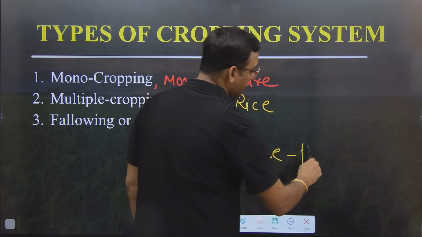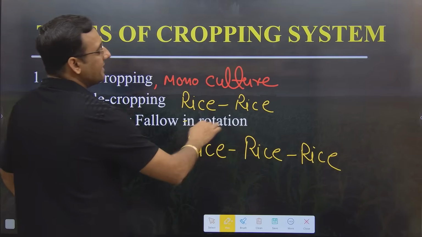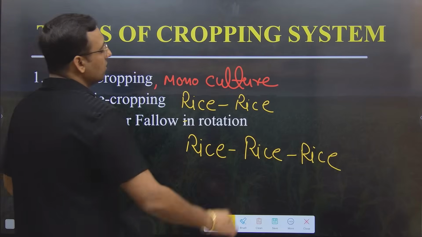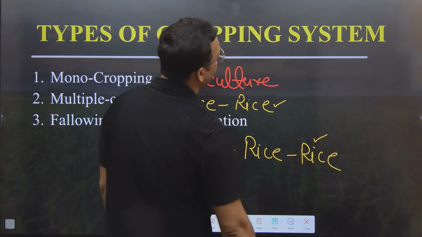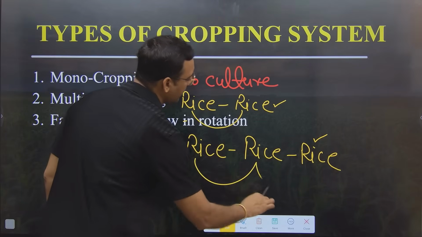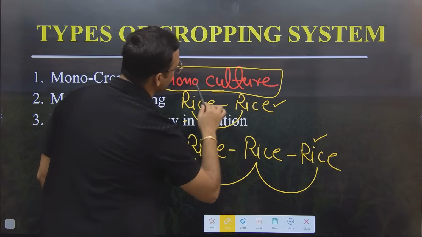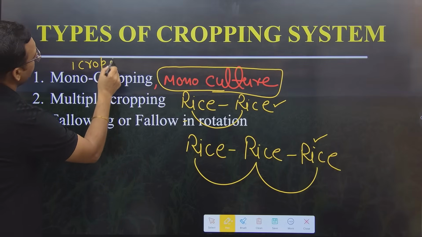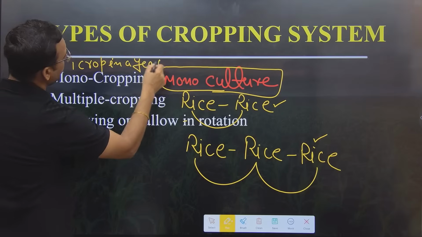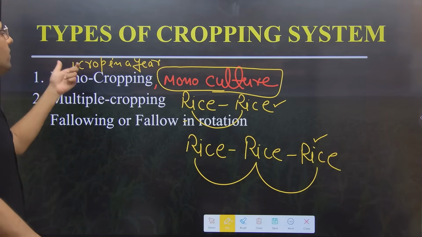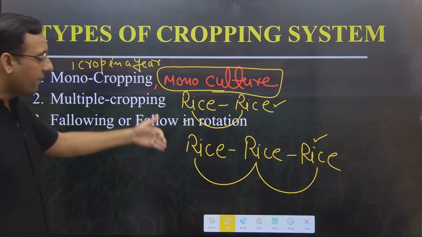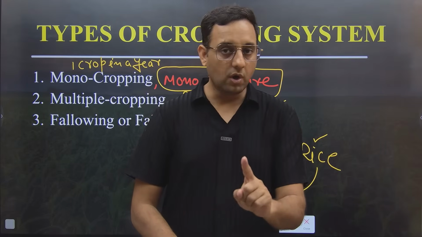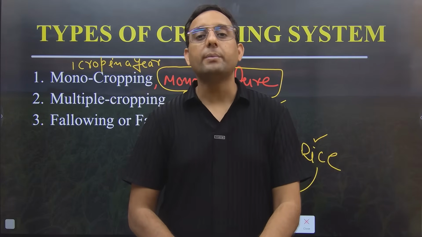I did not know about this, because I have studied that rice and rice is the cropping system. But he told me there are some areas in India where they grow rice 3 times. So maybe you are growing 2 times or maybe 3 times. If you are repeating the same crop in a year, it will be known as monoculture. And if you are able to grow only 1 crop in a year, it will be known as monocropping. Now please try to understand the difference. If only 1 crop in a year, it is monocropping. But if 1 crop is getting repeated, it will be known as monoculture.